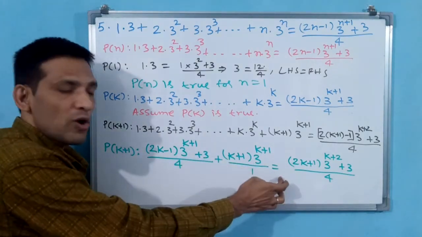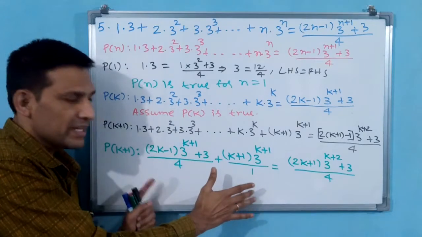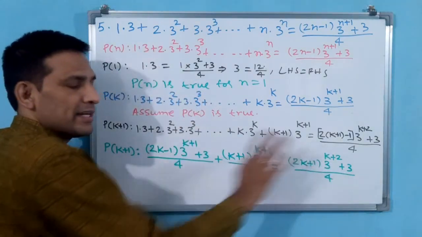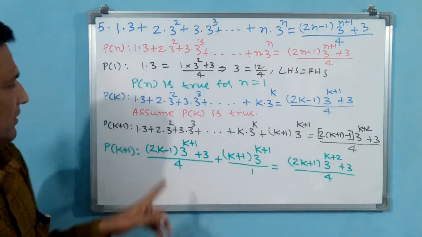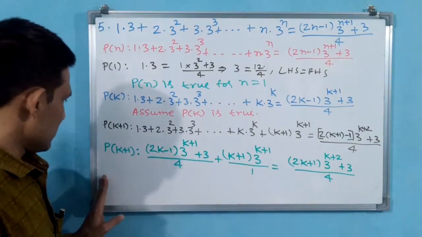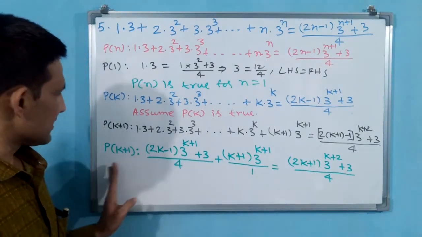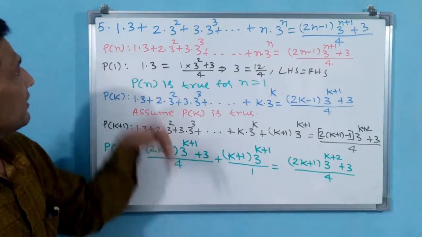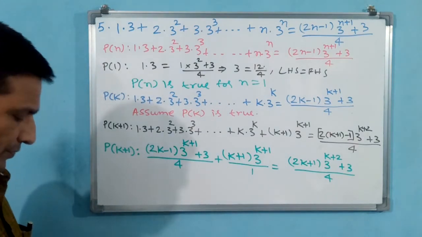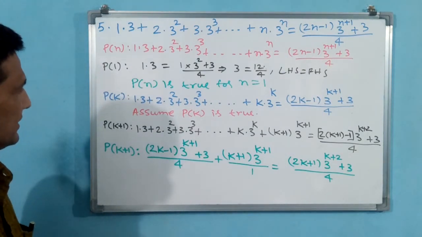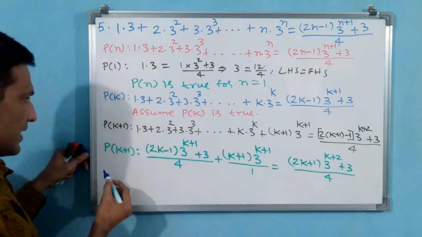P(k plus 1), even though you have written equal to, you have to take the LHS separately and show finally the RHS. Okay. What is there now? You see, one step also I can take the LHS here, one step, and again we go for the top. Okay, let us take this LHS. Write LHS.